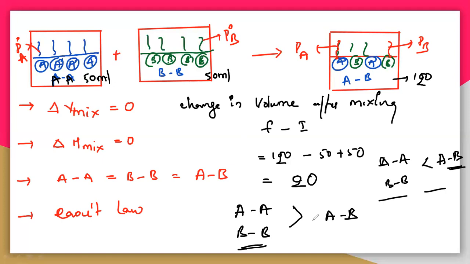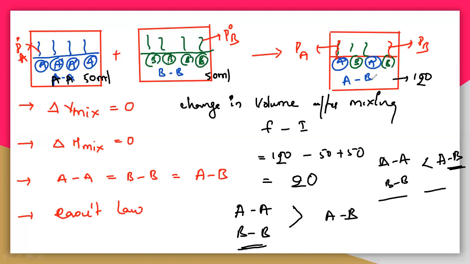So see here, if the interactions are increased, that means there is a formation of certain new bond. So let us take A and B. There is no hydrogen bonding in A and B, but when you add A and B, you will get a certain hydrogen bonding. In that case, the interactions will increase. So in a solution AB, there may be certain new interaction, so that the force of attraction of molecules will increase. If the force of attraction of molecules increases, what happens?